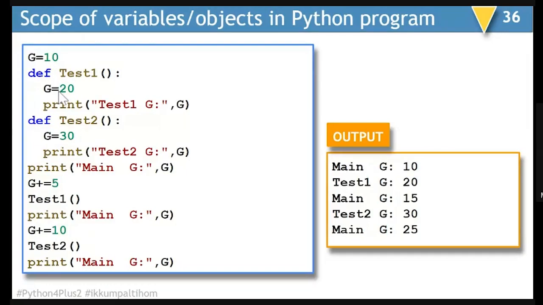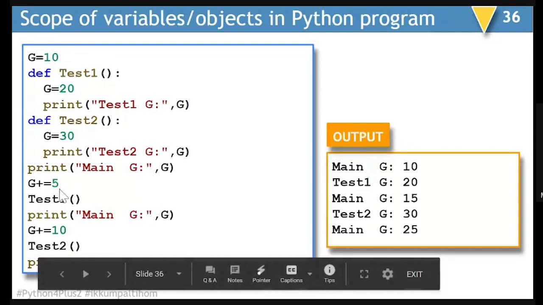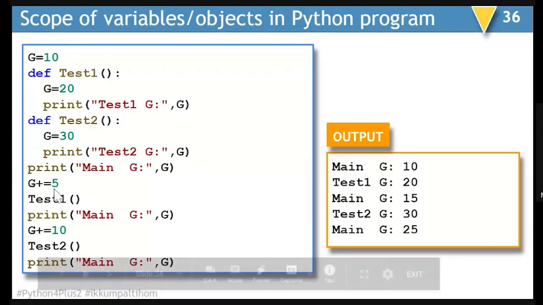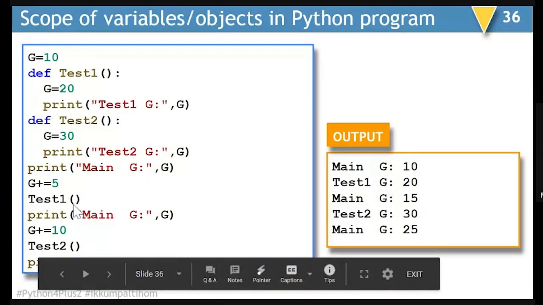This is another example where we are trying to make use of g as the name for global variable as well as local variable. So the program will start with the first statement here, g is equal to 10. The second statement, it will display g, that is 10. G will be added with 5, it will turn into 15. Then I am calling test1.